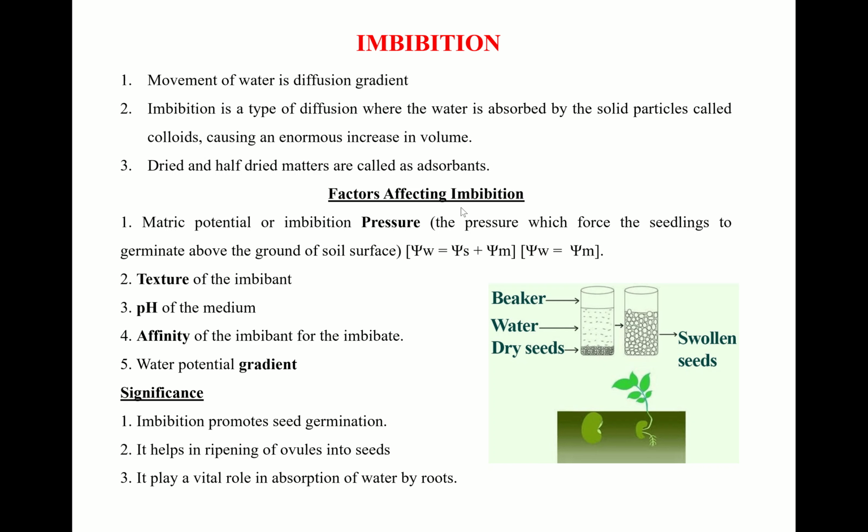How can you define matric potential? It is defined as the pressure which forces the seedlings to germinate above the ground soil surface. What does it mean? The pressure which acts above the soil surface, or the ground surface, is called matric potential.